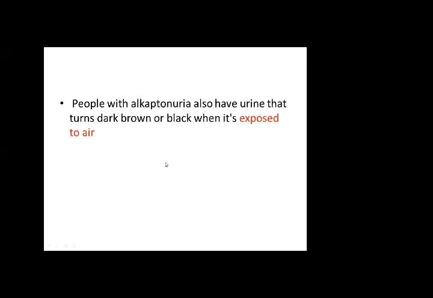People with this disease have urine that becomes darker, brown or black when exposed to air, because by coming into contact with oxygen, a chemical reaction takes place, so the color changes to black.